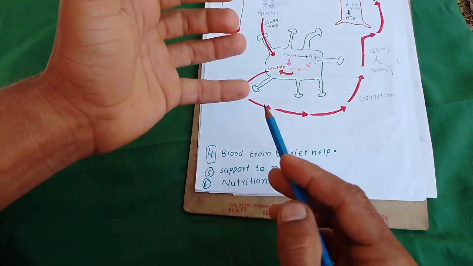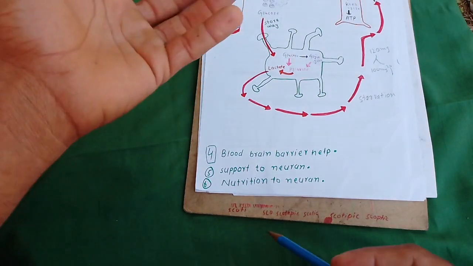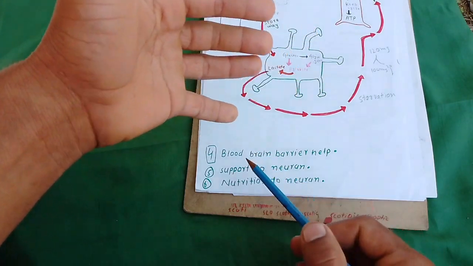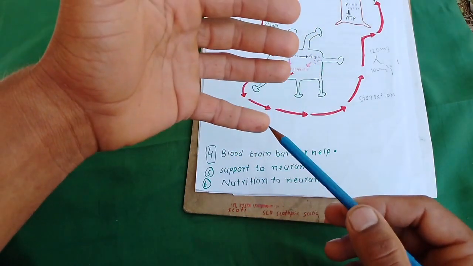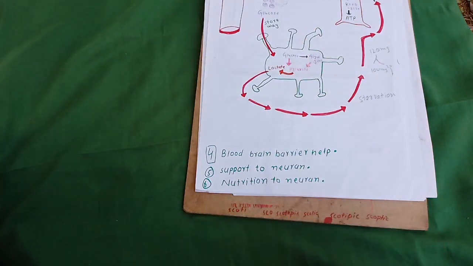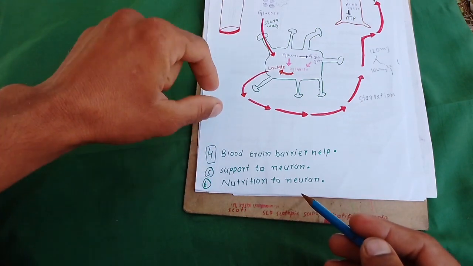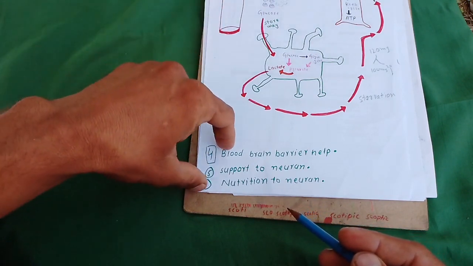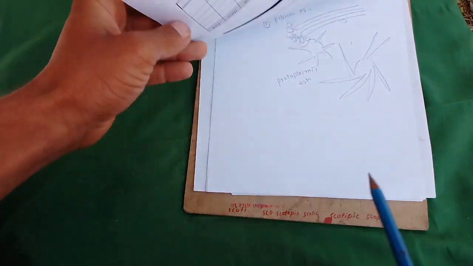So these three functions, inshallah, I will explain in big detail in my next lecture on the blood-brain barrier. These three functions are mainly connected to the blood-brain barrier, blood-spinal barrier topic. Okay, so these are the functions of the astrocyte.